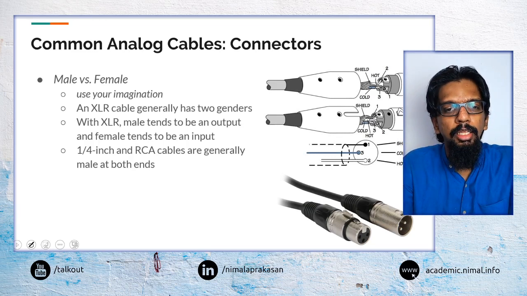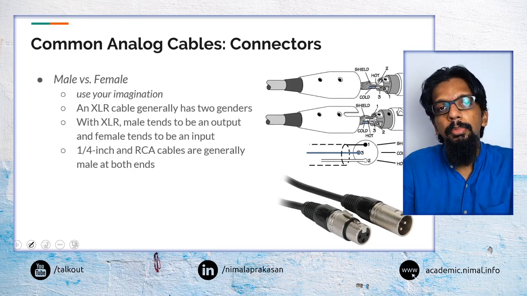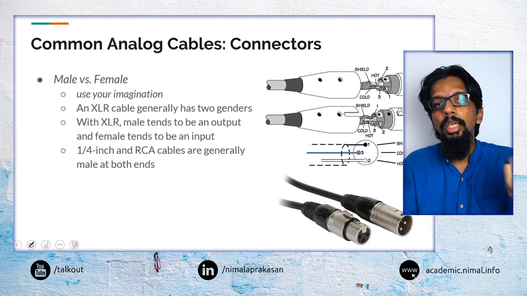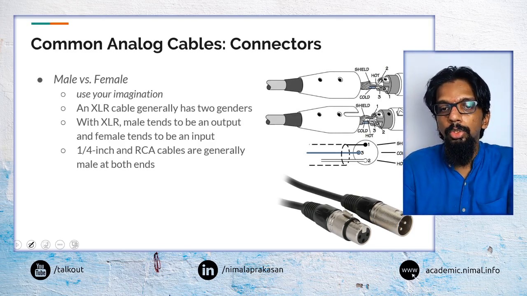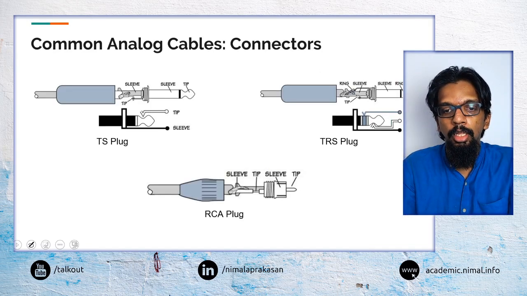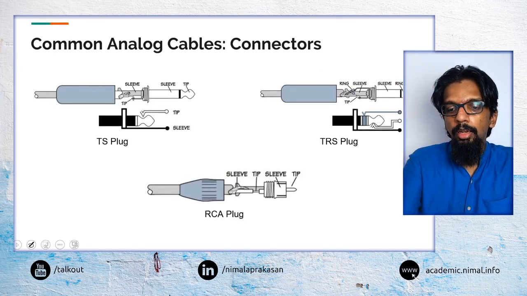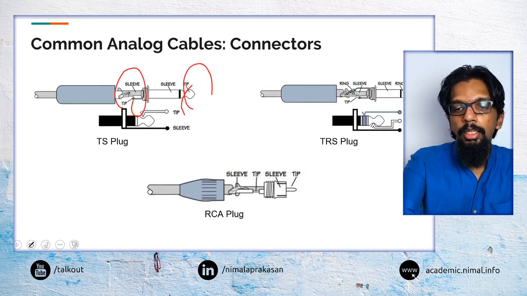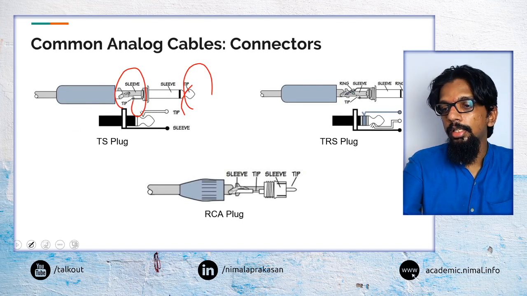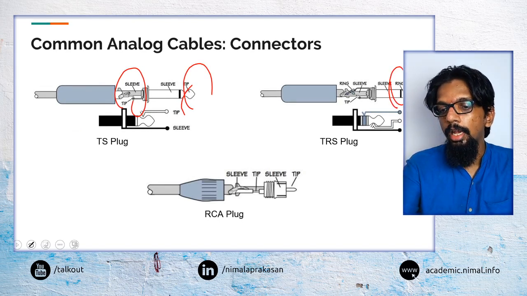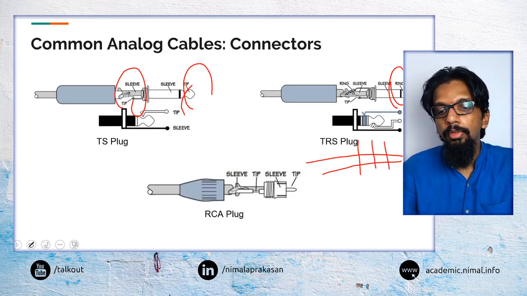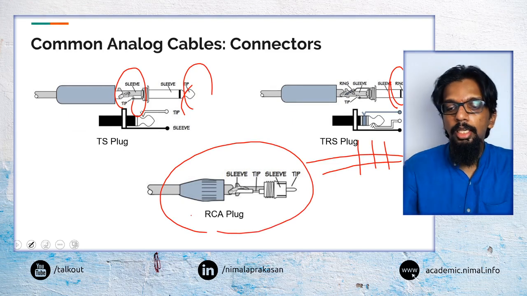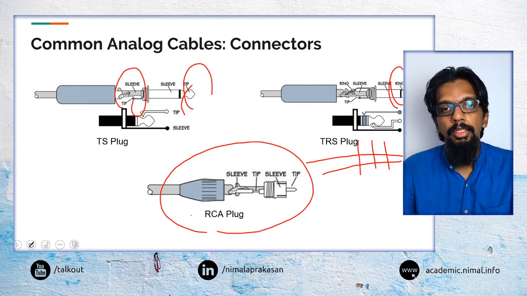Whereas, say, the TS cables or TRS cables, most of the time both ends will be male connectors. There will not be female connectors in those types of applications. So again, we may have TS connectors where we have the sleeve and the tip. Whereas in TRS connectors we have a ring, and TRRS will have additional 2 rings and a tip and a sleeve. And then we have RCA cables, again they have a tip and a sleeve.